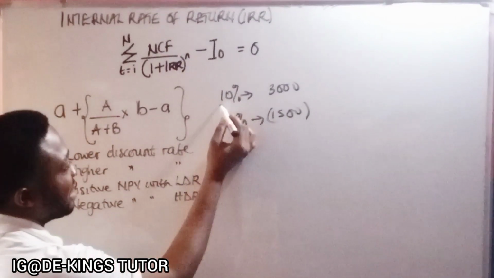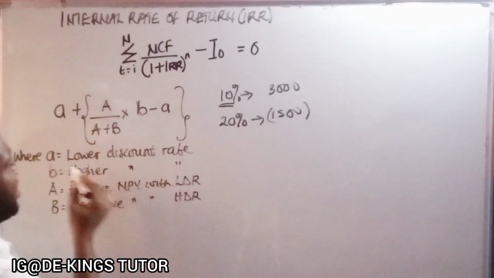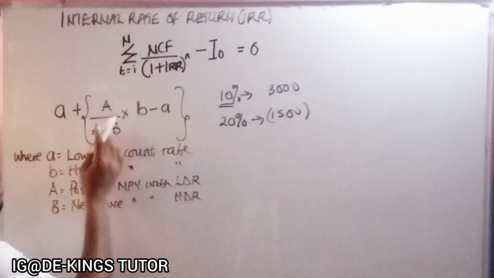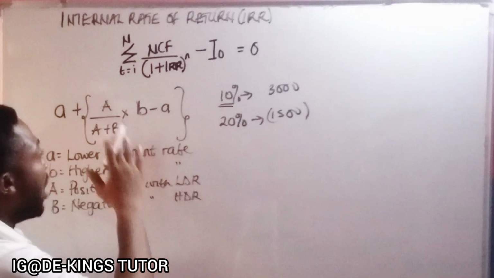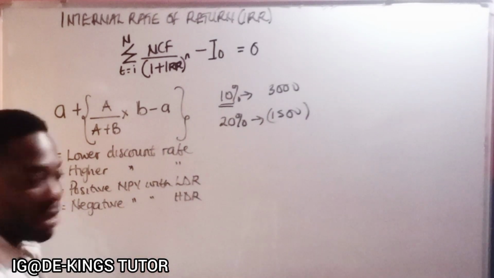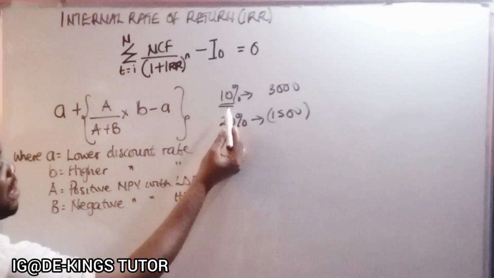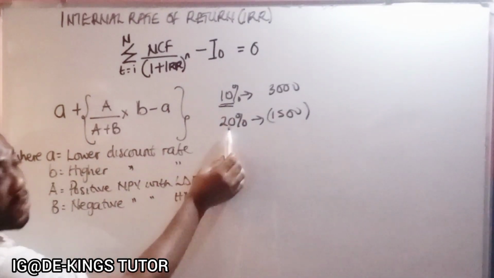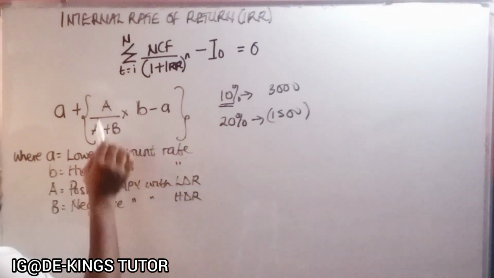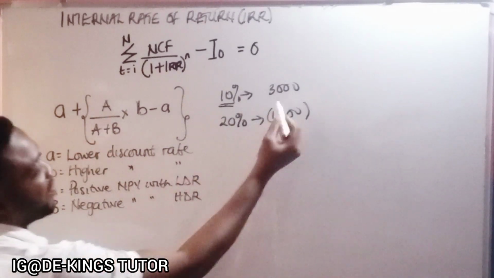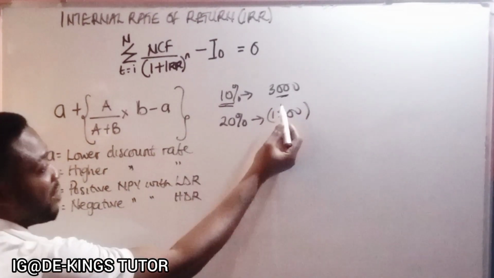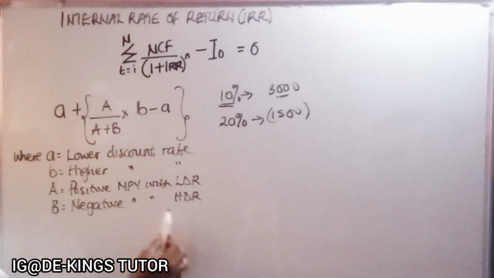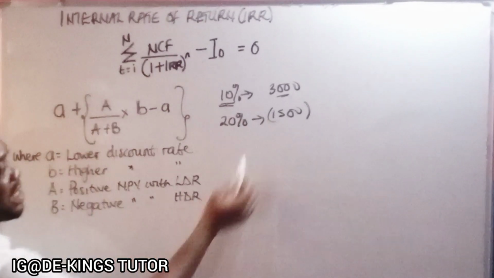So it means that this 10% becomes the lower discount rate, which is A. You can use any variable; I want to use this. There are some that use R. Okay, so A becomes the lower discount rate, which is 10%. While B is the higher discount rate, which is 20. While capital letter A is the positive NPV, which is the answer you got here, and capital letter B is the negative NPV with the higher discount rate, which is this.